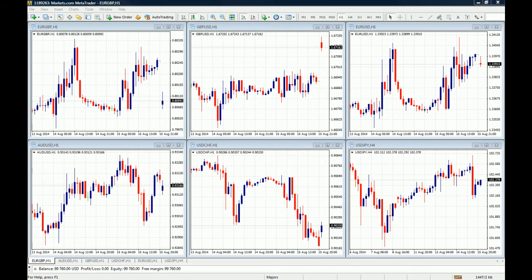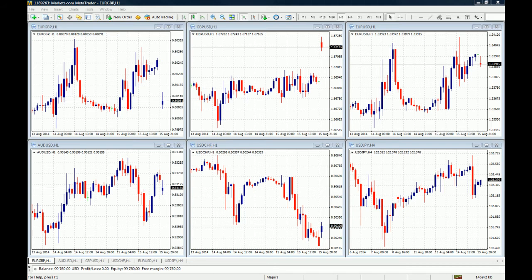Now the cool thing about MT4 is that you can have various templates for different scenarios. That means that if you use some kind of indicators for short-term trading, like moving average crossovers, you can save that template. And then if you use a more complicated indicator setting for longer term trading, you can save that too, and I'm going to show you how it's done.